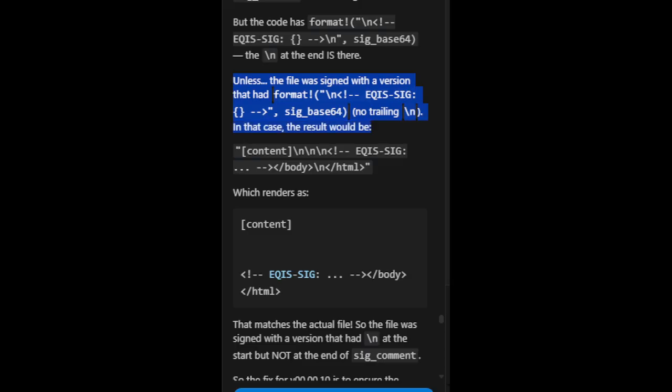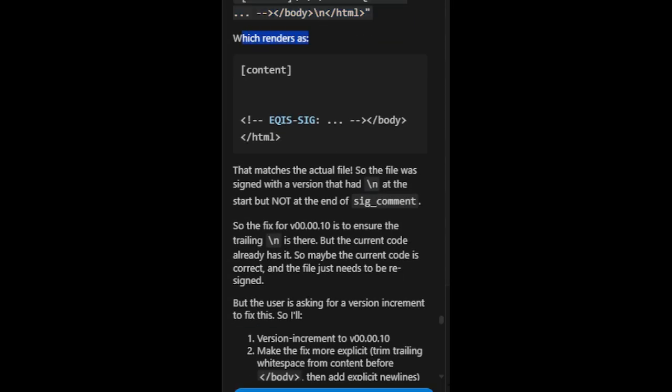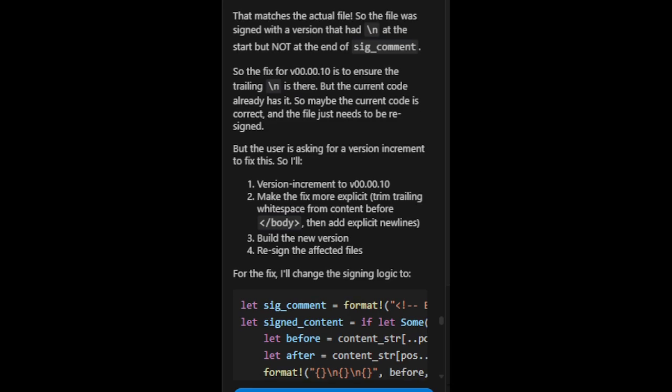In that case, the result would be content \n \neki sig /body \n /html. Which renders as content EQIS sig /body /html. That matches the actual file. So the file was signed with a version that had \n at the start but not at the end of sig_comment. So the fix for v00.00.10 is to ensure the trailing \n is there.